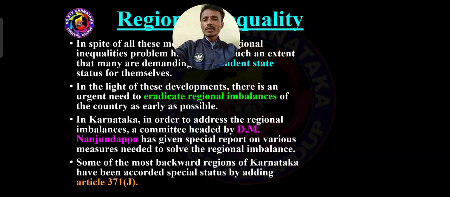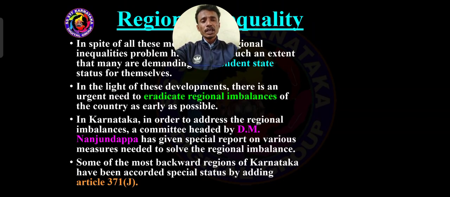Some of the most backward regions of Karnataka have been accorded special status by adding Article 371J. This credit goes to DM Nanjundappa. When the Karnataka government appointed him head of the regional imbalance committee, he did a survey throughout Karnataka and submitted a report to the government.